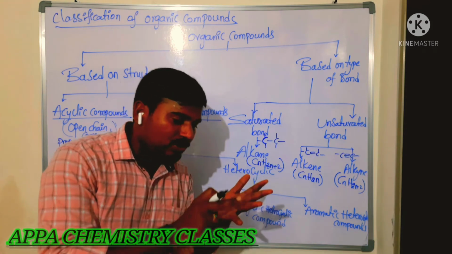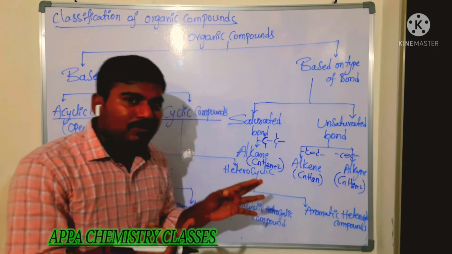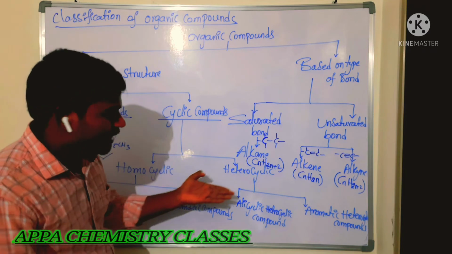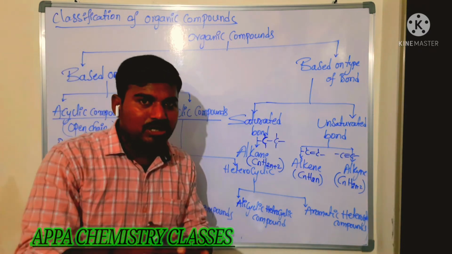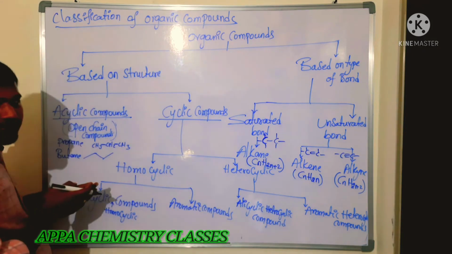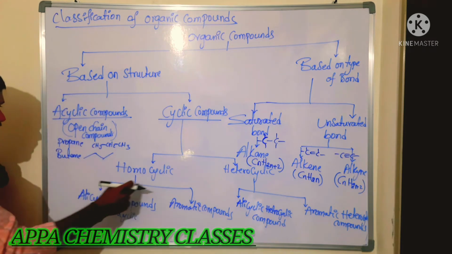Heteroatoms, like what? Nitrogen, phosphorus, oxygen, whatever it may be, halogens. If those atoms are included in the cyclic ring, then it is said to be what? Heterocyclic. Homocyclic in the sense what? Only carbon and hydrogen. Other than carbon and hydrogen, no other atoms are there, then it is called what? Homocyclic. Is that clear?